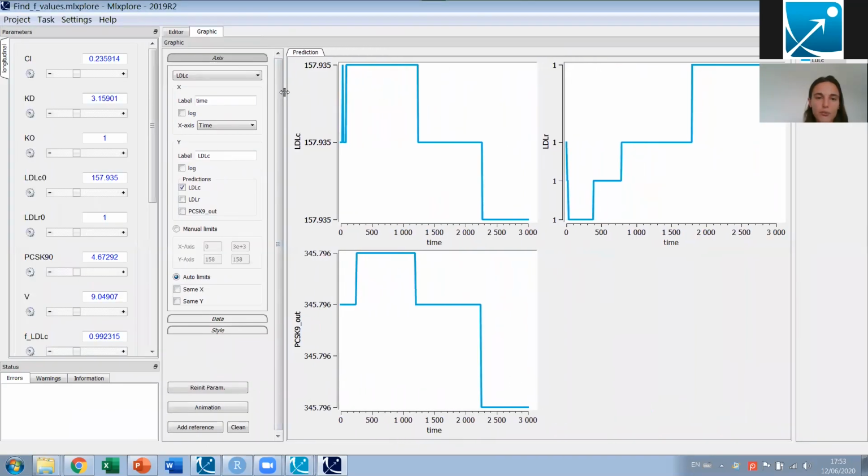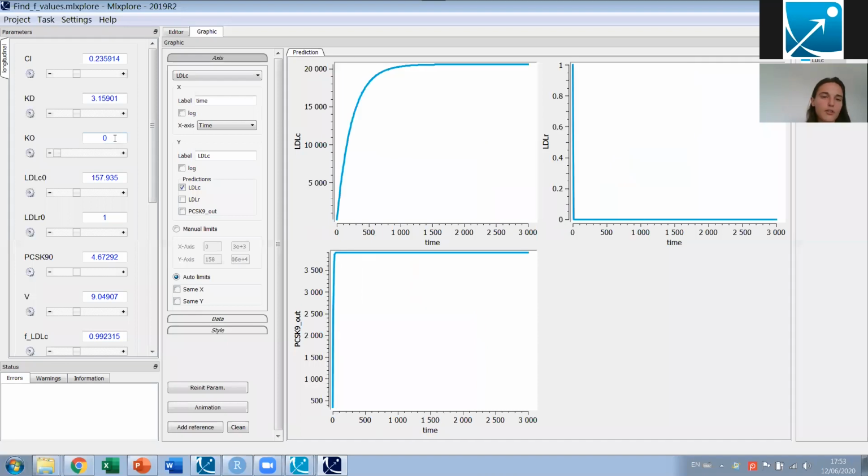And actually what we see for the moment is a straight line. It does not look like this, but if you look at the scale, it's really just a straight line, because we are at steady state, nothing is changing over time. And what I'm going to do is set the KO to 0 to simulate what happens in the LDLR homozygous mutant. In this case, I really see that the LDLR concentration is going to 0.